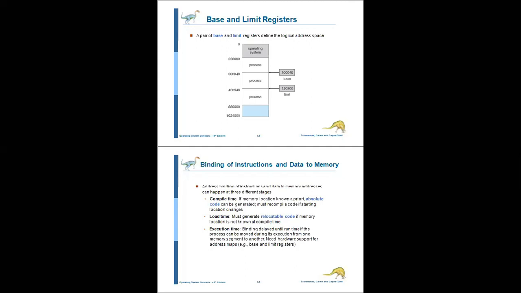Here, the registers are built into the CPU. Already you know what a register is, what the base register and limit register are, and what the indirect registers are.